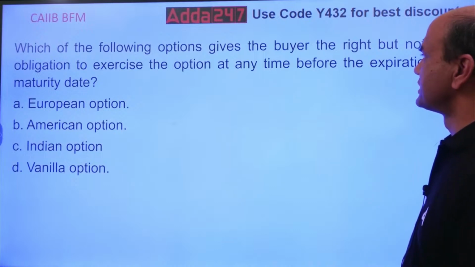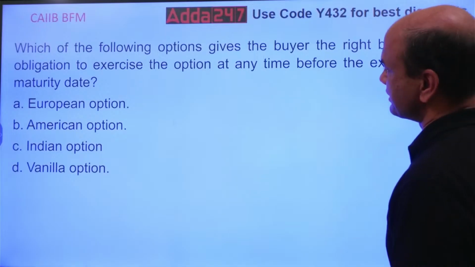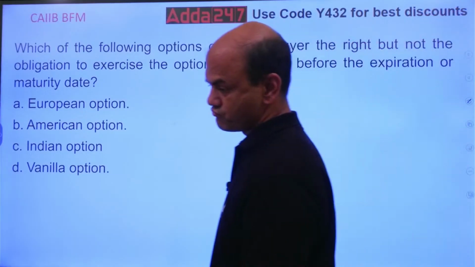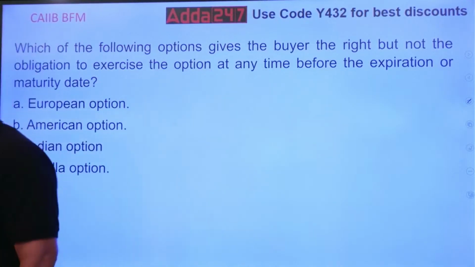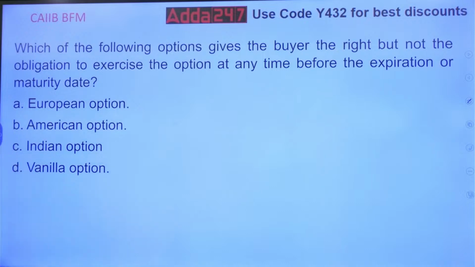Which of the following options gives the buyer the right but not the obligation to exercise the option at any time before the expiration of the maturity date? Which option gives the right to the buyer to exercise before maturity, any time before the maturity? European, American, Indian, or vanilla option? What is this vanilla option? There is nothing called a vanilla option.